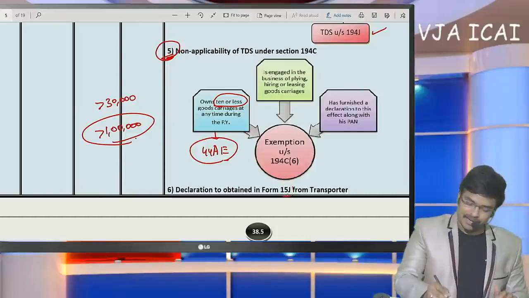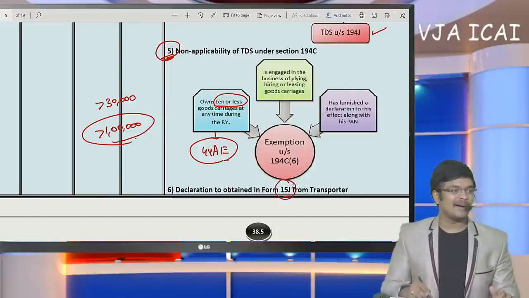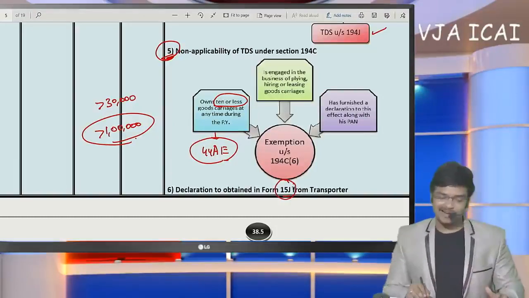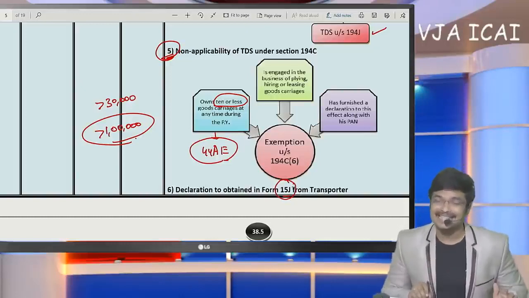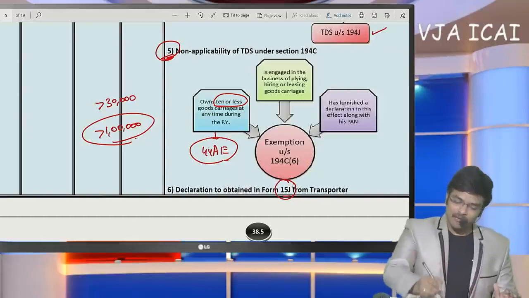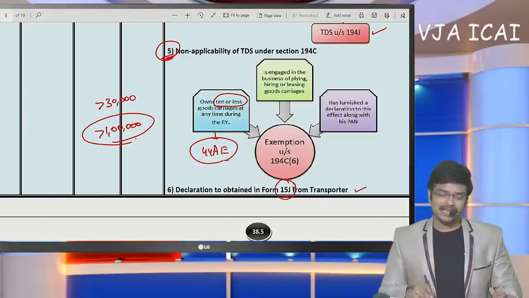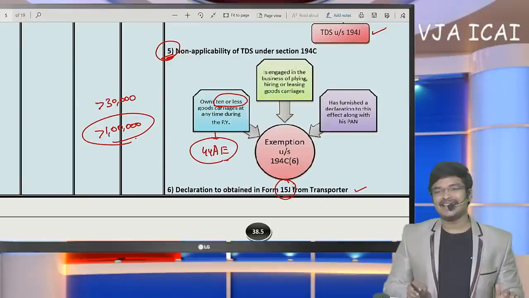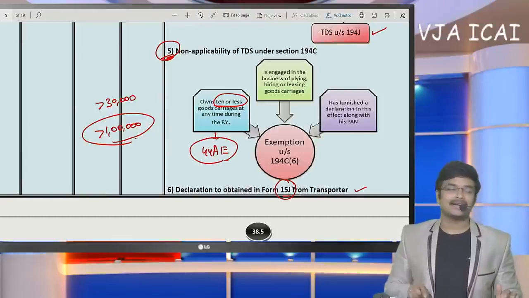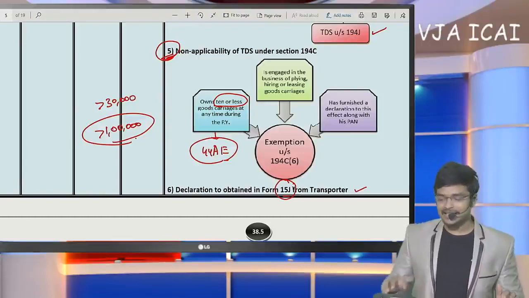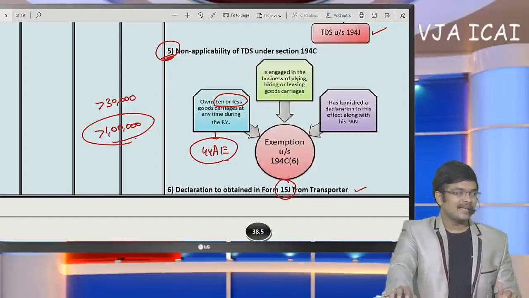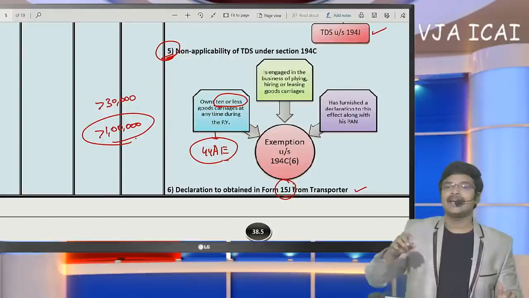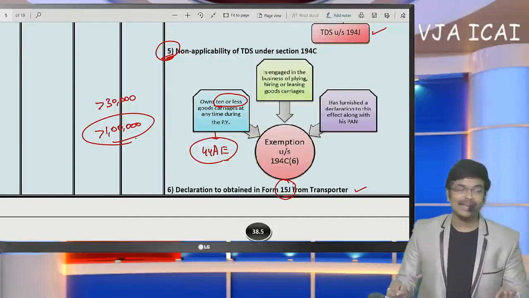From the transporter, if we obtain a declaration in Form number 15J, then we are not going to deduct TDS upon payment to them. What is the meaning of this 15J? It means the transporter is going to give a declaration that the number of vehicles with him does not exceed 10. That means he is going to offer income under section 44AE.